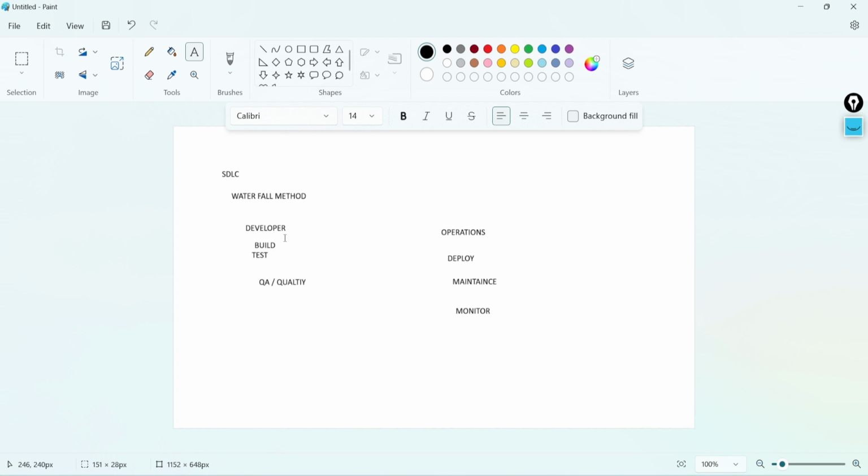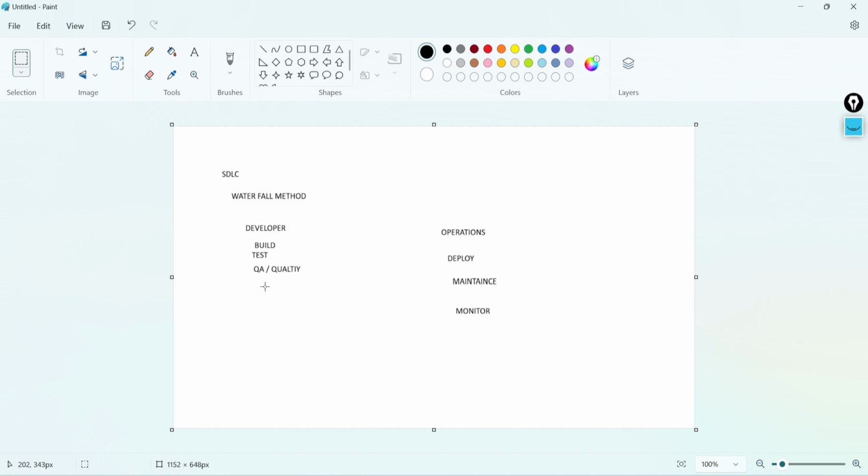So if you check it here, there were frequent changes. If you go here, there was one development team. Every organization used to have one development team, right? The second team, they used to have the operations team. So now let's see what their responsibility in the IT team was.